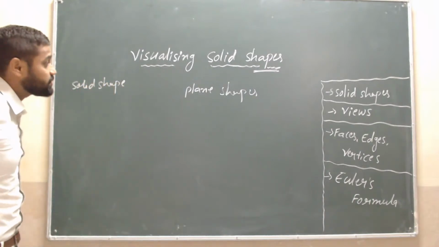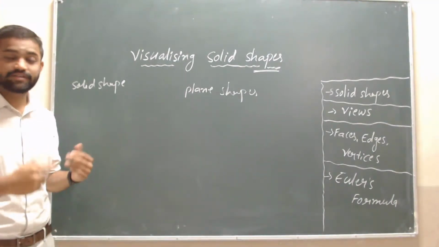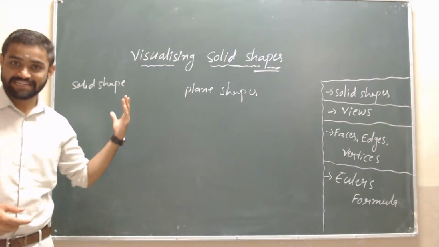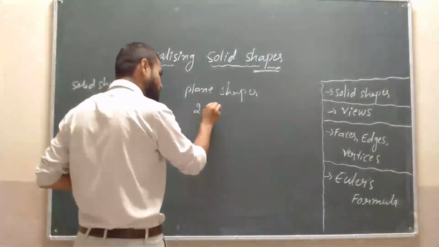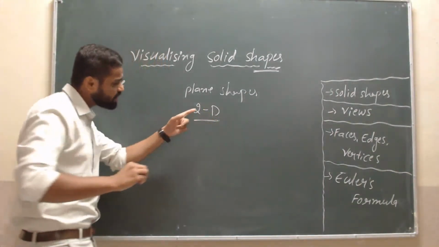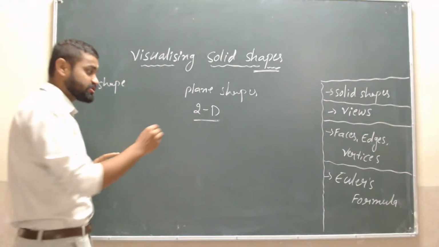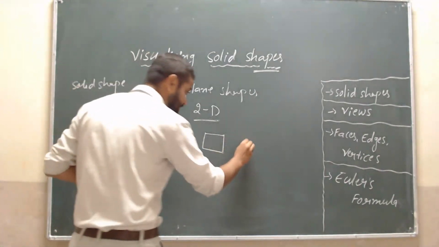Is there any difference between plane shapes and solid shapes, students? Yes, of course. Plane shapes are two-dimensional. 2D means two-dimensional. Take an example of this square or this rectangle.